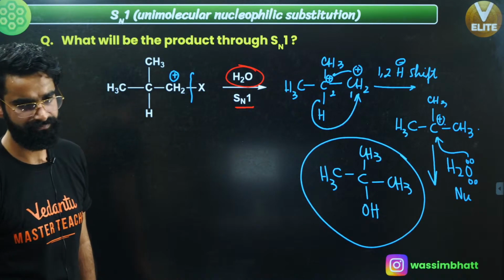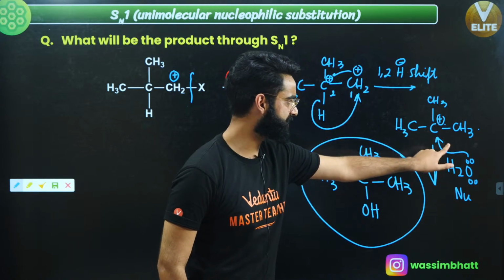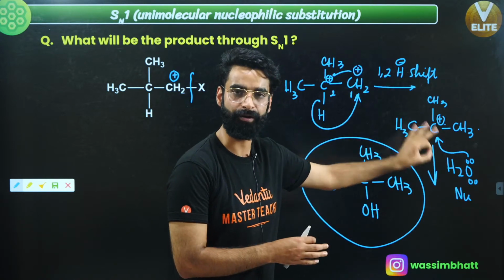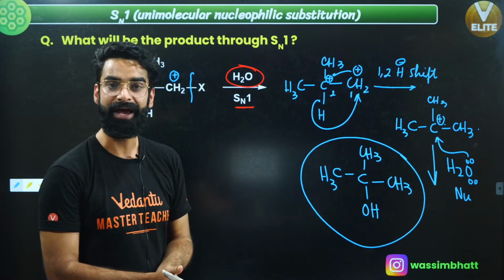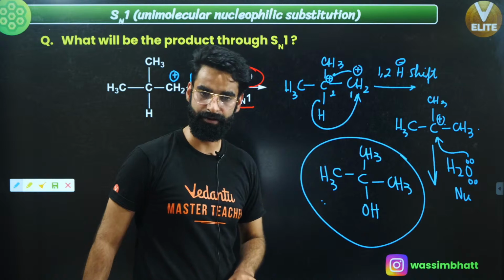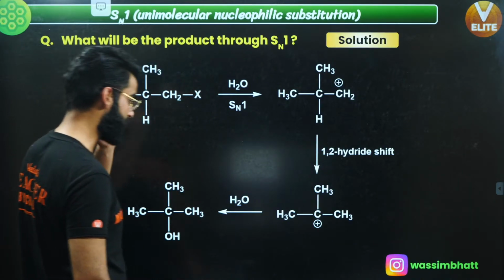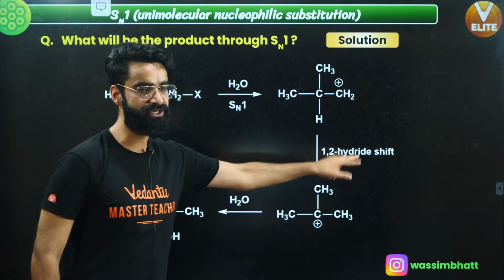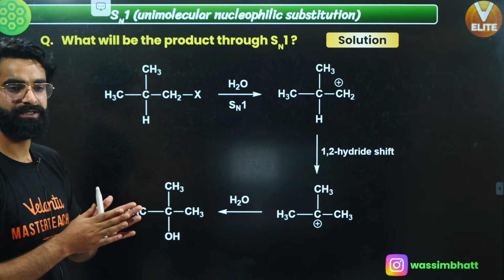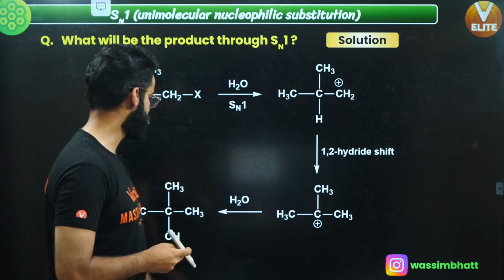As simple as that. Okay. People, basically over here, when this water attacks as the nucleophile, you get the protonated alcohol, which I've shown you in the beginning, protonated alcohol. From that protonated alcohol, H positive is taken out by the water, and finally you get this as the result, okay? I'm sure it's again clear to everyone, yeah? This was one more case in which 1,2 hydride shift has taken place, okay? Right. Perfecto. Let's move on to one more example.